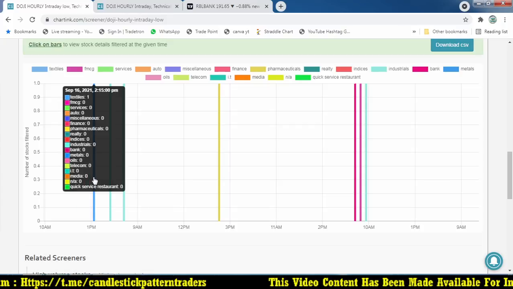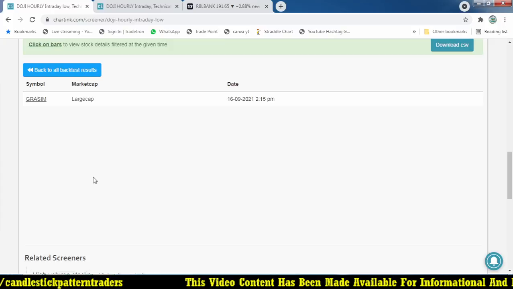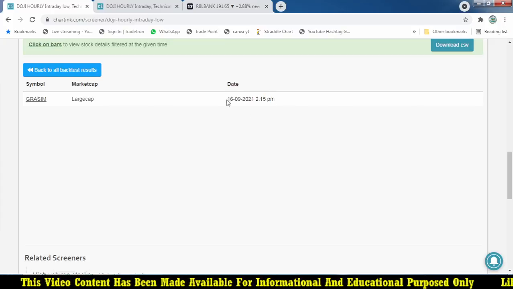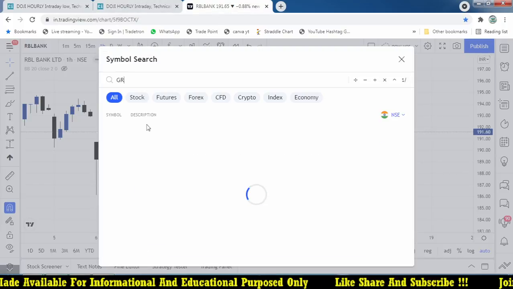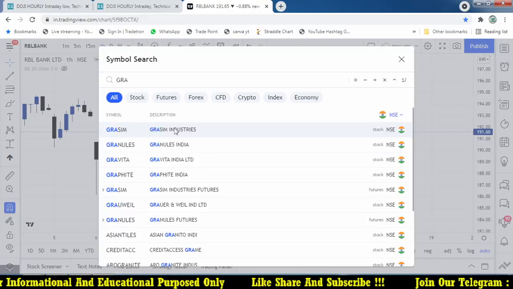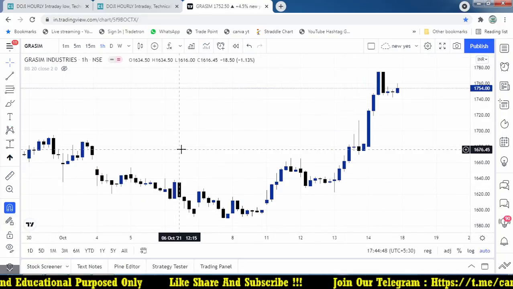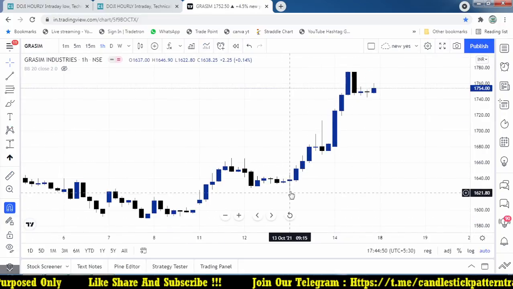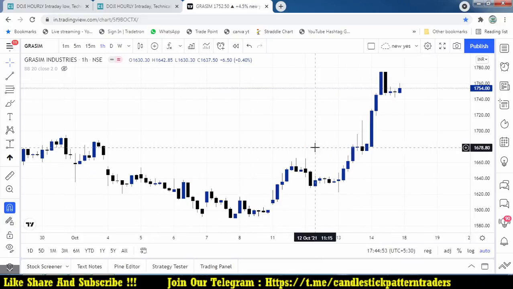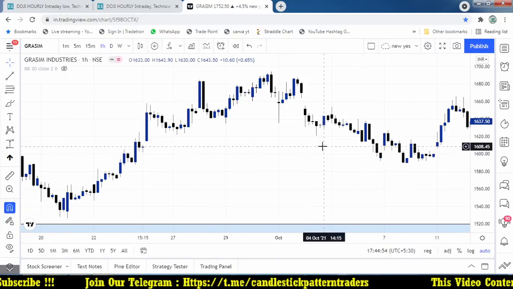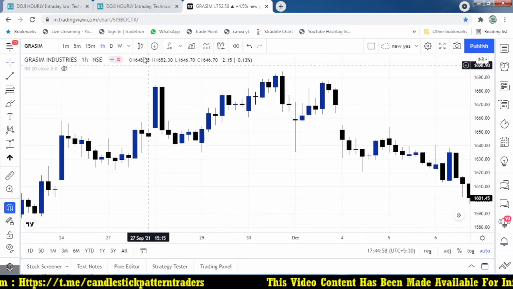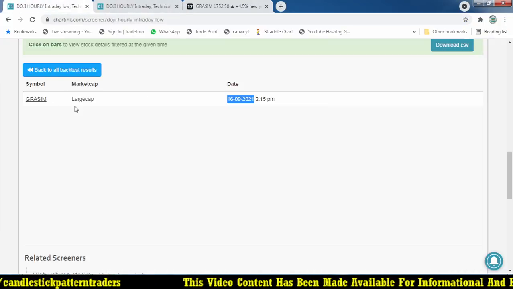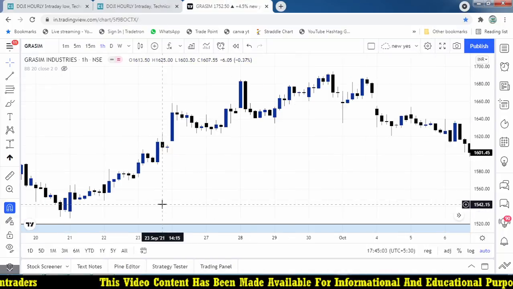So the first one forms on 16th September, Grasim at 2:15. Let's check Grasim on an hourly basis. There are so many Doji candles present. For example, here is a Doji, here is a Doji, but I'm going to filter out the more powerful Doji using some other filters in the code. So where we got the Doji in Grasim on 16/9.